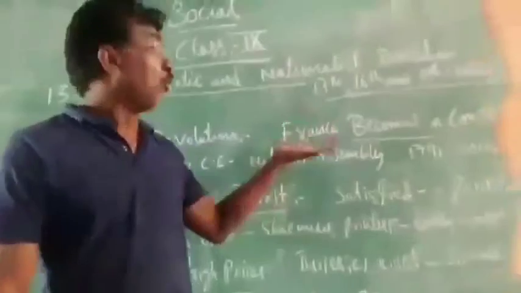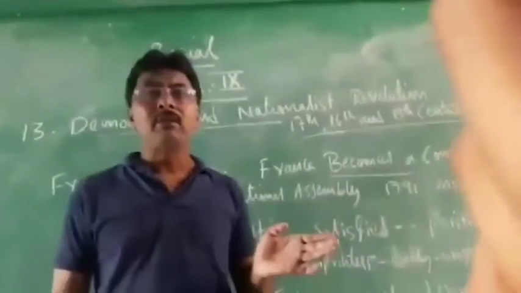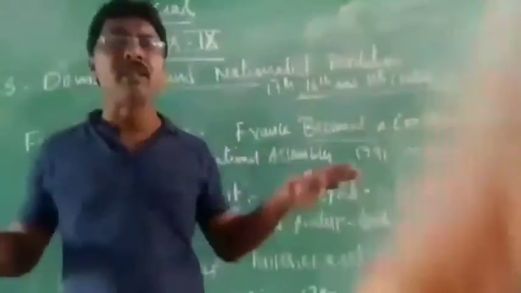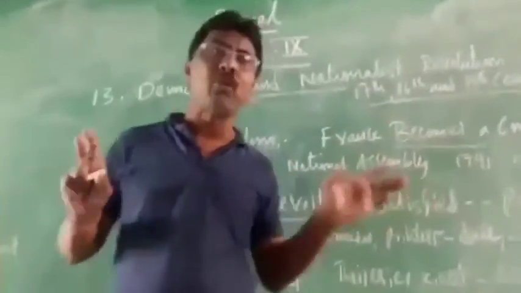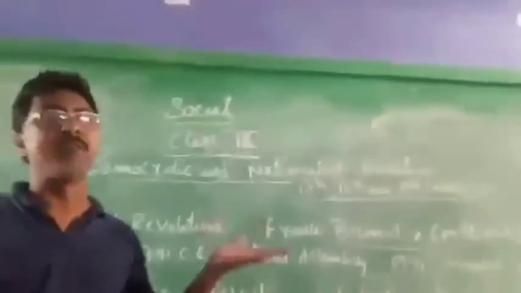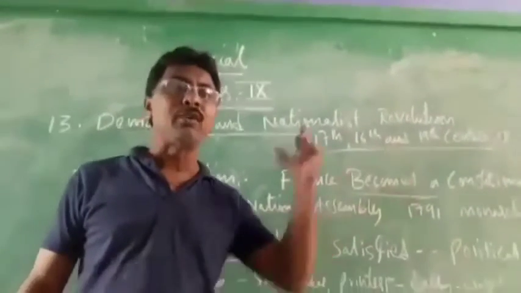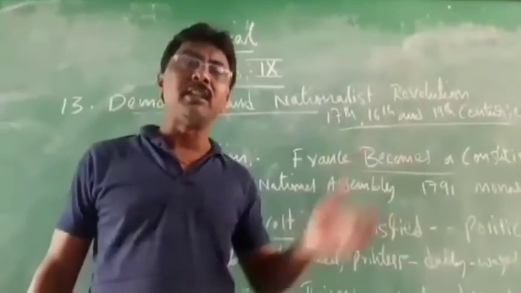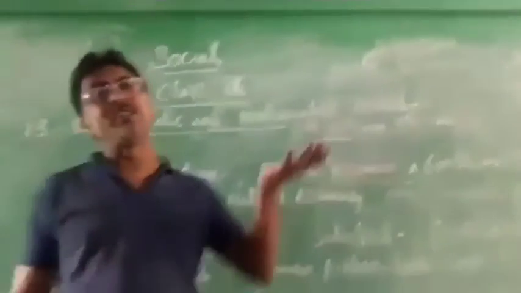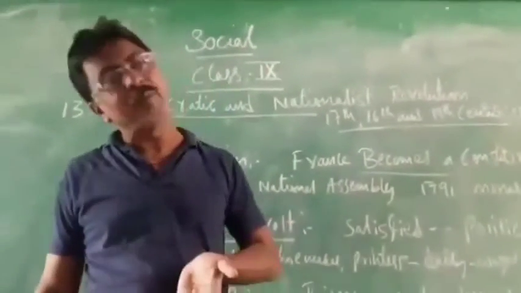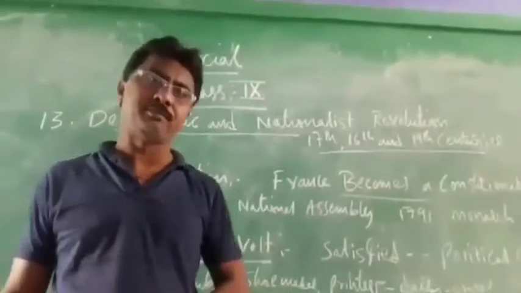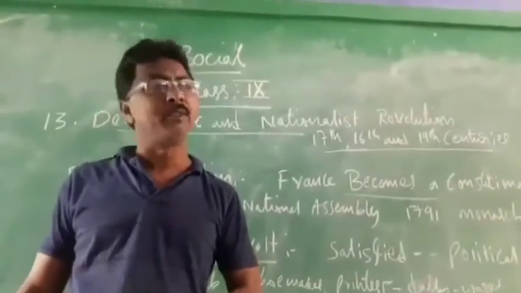And why did the revolution happen? Because equality should be there. All the third estate people became one and fought for the right to vote, and changed the National Assembly and changed the constitution. At last the constitution was changed, some rules were prepared, and they started giving less importance to the monarchy. That we have discussed in the previous class.